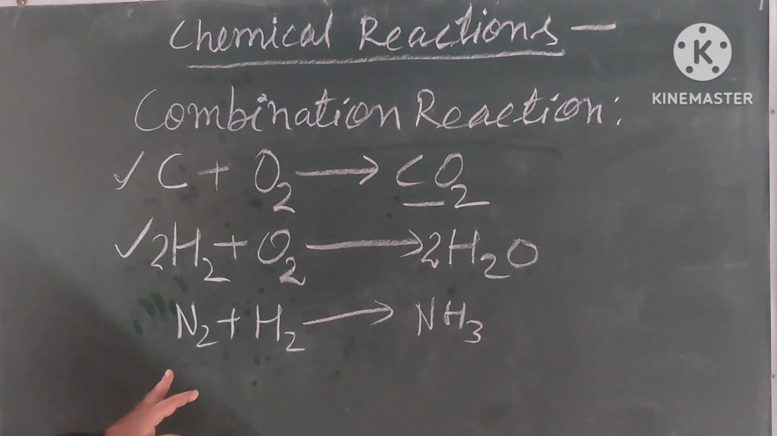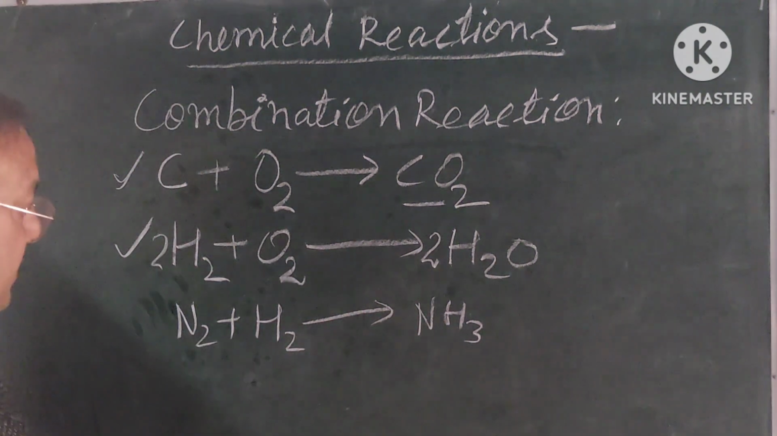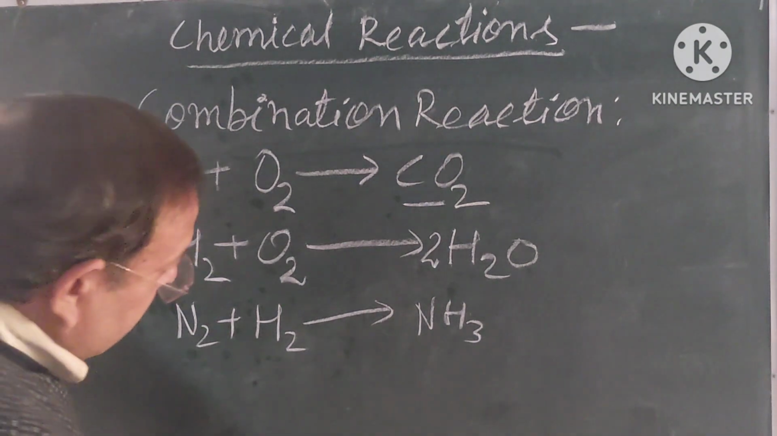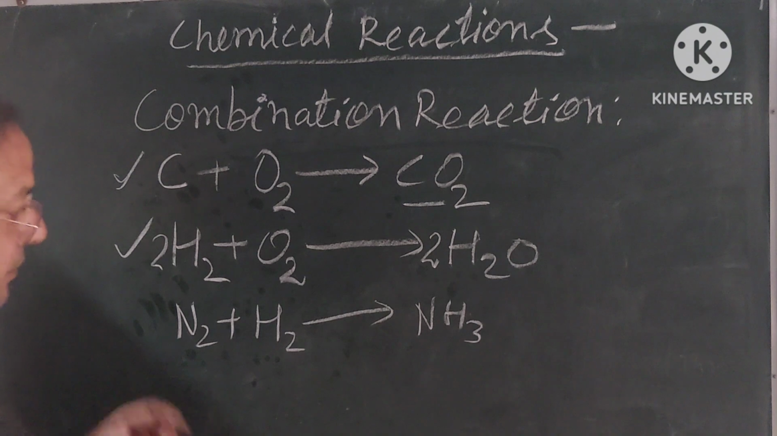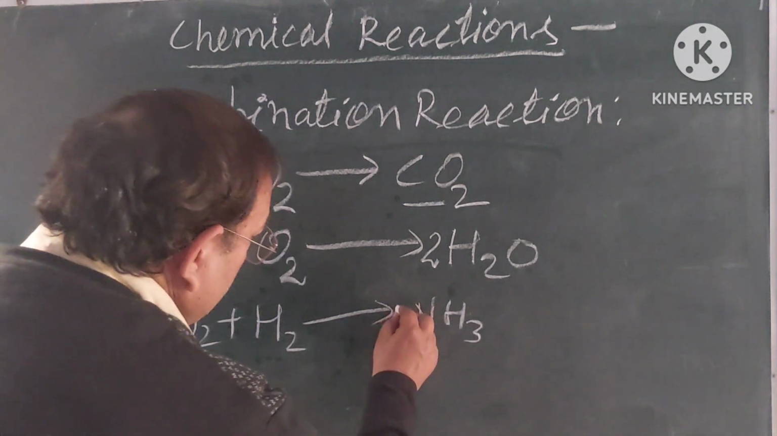Another example. Nitrogen: left side 2 atoms, right side 1 atom, not balanced. Hydrogen: left side 2 atoms, right side 3 atoms, not balanced. So we will multiply the ammonia molecules by 2.